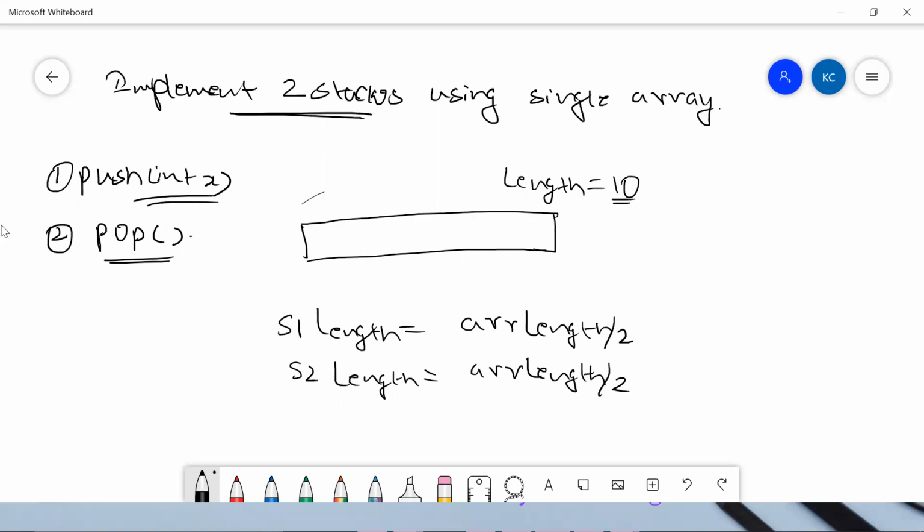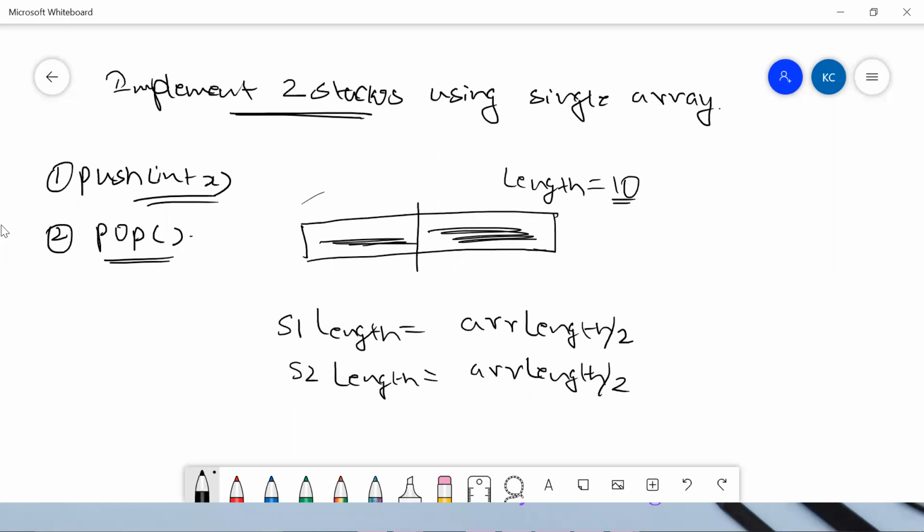So my first stack can be implemented in this part, and my second stack can be implemented in this part. By following a similar approach as before, we can implement two stacks in it.